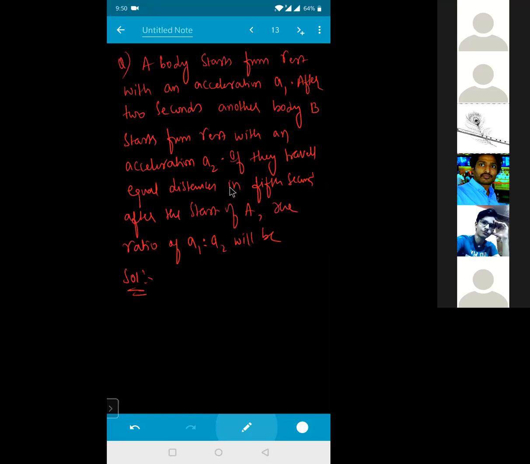If they travel equal distances in the fifth second after the start of A, the ratio of a1 to a2 will be equal to how much? समझ में आया क्वेश्चन को समझना. There is no other relation. अगर क्वेश्चन समझ में नहीं आया तो you can't do it. The remaining part is only a one step answer for the given condition.